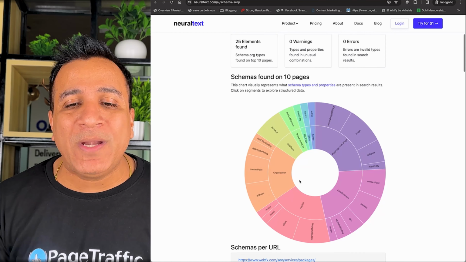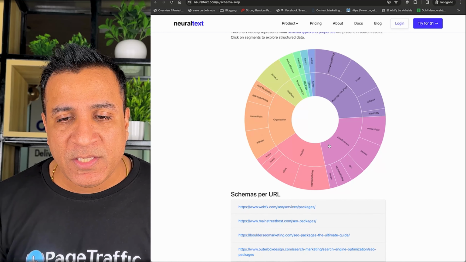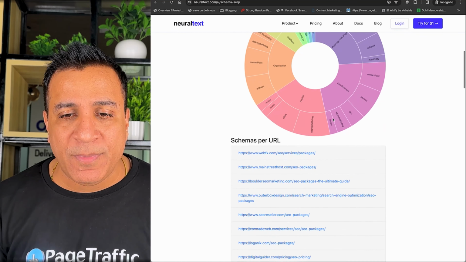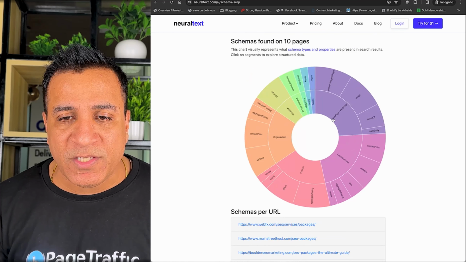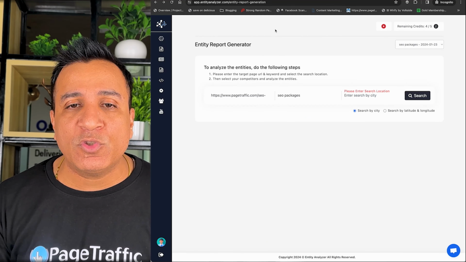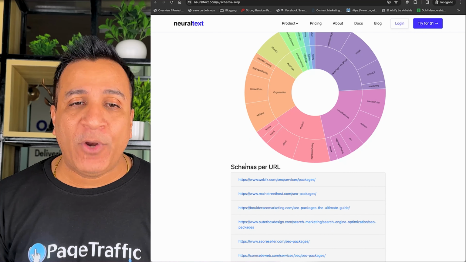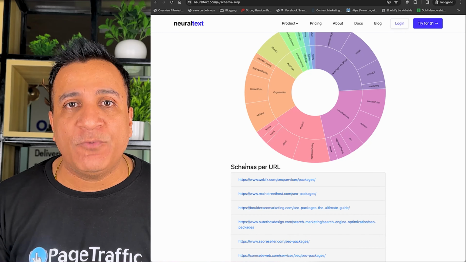This tells me what kinds of schemas are being used on these 10 pages. You can see the FAQ schemas, the local address schemas, and different sorts of schemas in use. All I have to do is ensure that I'm using most of these schemas online. Just like you had the entity analyzer for entities, you have the Neuraltext analyzer for schemas. When you combine these, it is a good way to do semantic optimization.